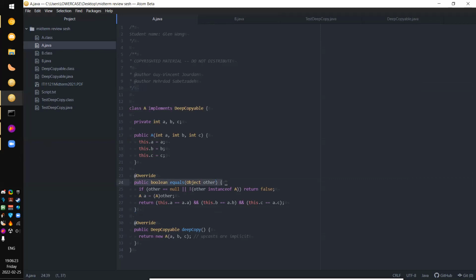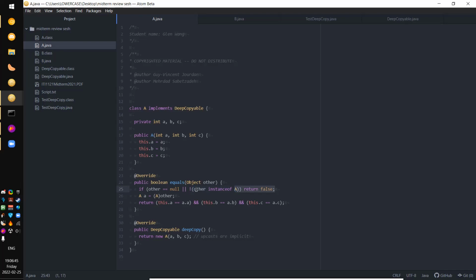And this is the signature of equals found in the Object class, and it takes another object and returns a Boolean. To implement this, you have to check first, is the object null? Because if it's null, you know that it can't be equal to this, because if you're able to call this method, the thing you're calling it on is not null. And then we make sure that it's an instance of A, because if it's not an instance of A, it's clearly not equal to this, so we return false.